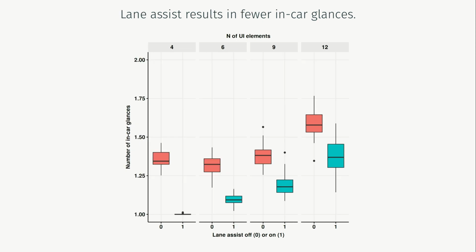Here are the results for the model of in-car glances in one task. This is the number of times that the model on average initiates the search task before the task is completed. We can see that for the model that has adapted to the lane assist, again shown in blue, there are fewer glances. This is balanced by the on average longer glances that we saw in the previous figure.